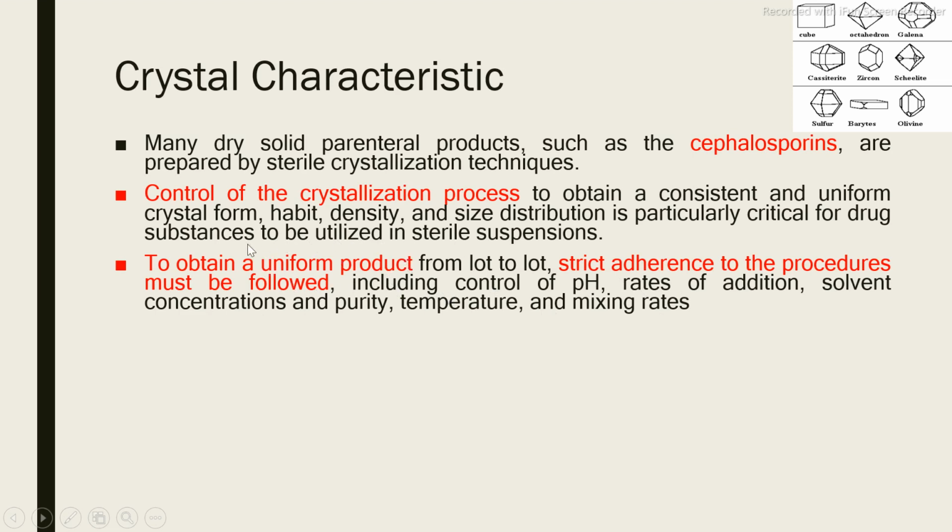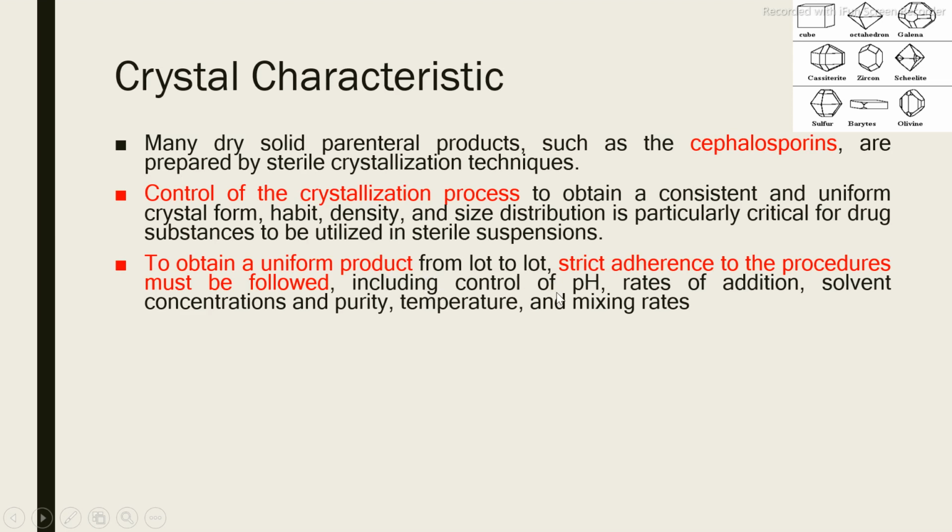Suppose you are going to buy some biscuits from the market, Parle biscuits or whatever biscuits you are going to purchase. Whatever the taste or color of the biscuit today or after 1 year, it will always be uniform. There will be no change in color or taste. In the same way, if you want to get the uniform product, you have to control all these environmental parameters so that you will get the uniform product throughout the year.